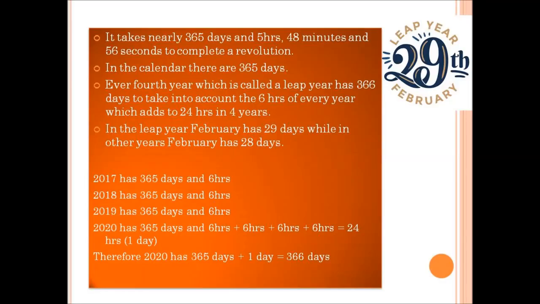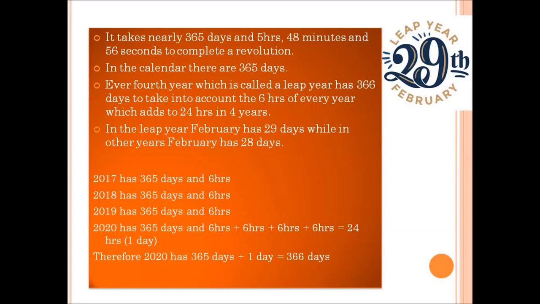Every fourth year, which is called a leap year, has 366 days to take into account the 6 hours of every year, which adds to 24 hours in 4 years. In the leap year, February has 29 days, while in other years February has 28 days.